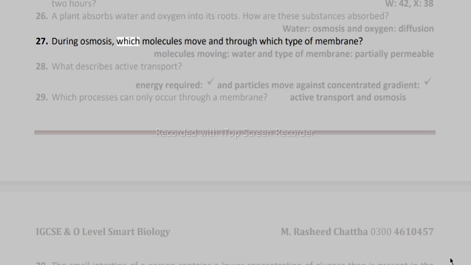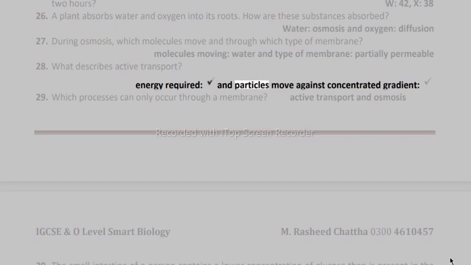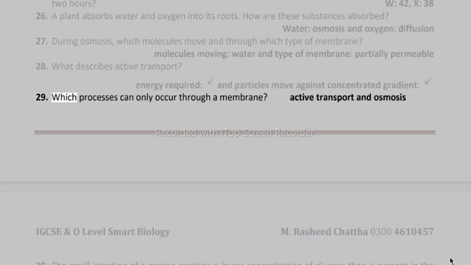27. During osmosis, which molecules move and through which type of membrane? Molecules moving, water, and type of membrane, partially permeable. 28. What describes active transport? Energy required, and particles move against the concentration gradient. 29. Which processes can only occur through a membrane? Active transport and osmosis.